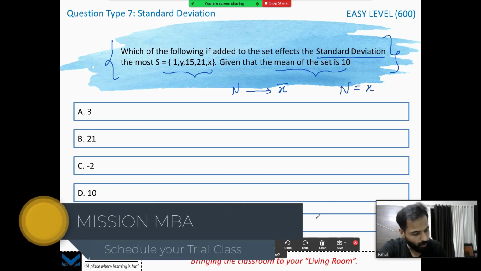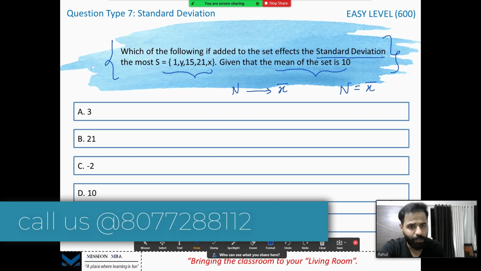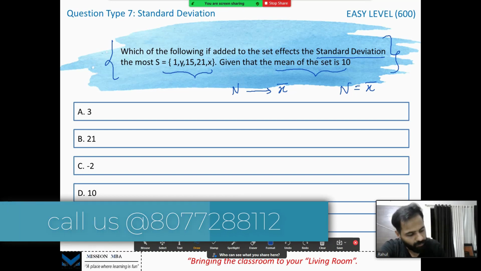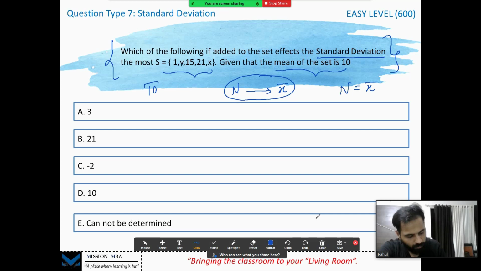If your number is equivalent to the mean, it won't affect the standard deviation because n minus x will ultimately become 0. So the idea is the farther the number, the maximum impact it has on the standard deviation. Now what is your mean? 10. Look for the number which is farthest from 10. So now we have the bottommost number as minus 2 and the highest number as 21. Let's see which of the following is the farthest from 10. This has a gap of 11 and this has a gap of 12. So minus 2 is farthest from 10 and hence will impact the standard deviation the most.